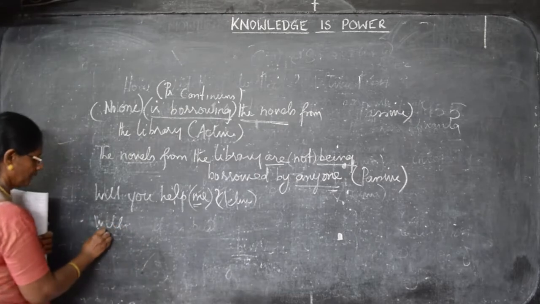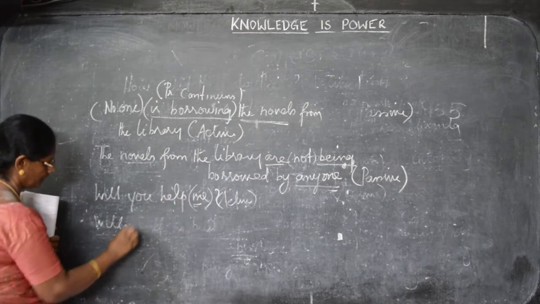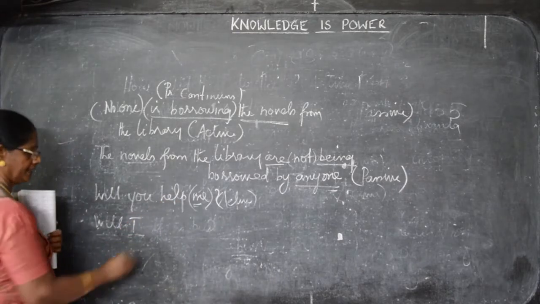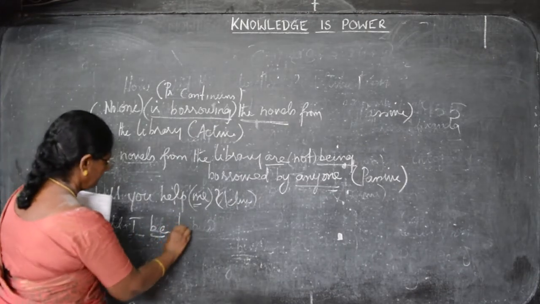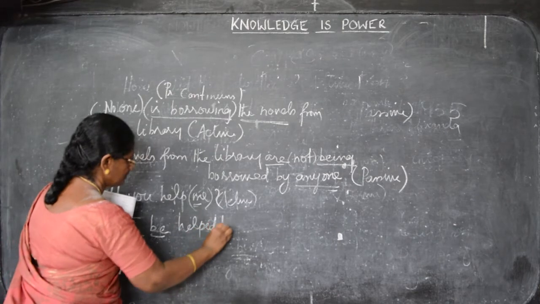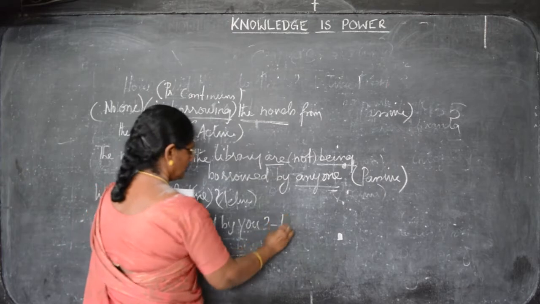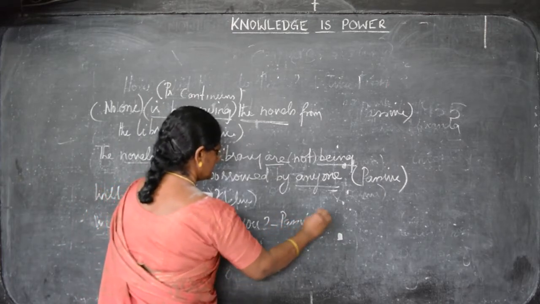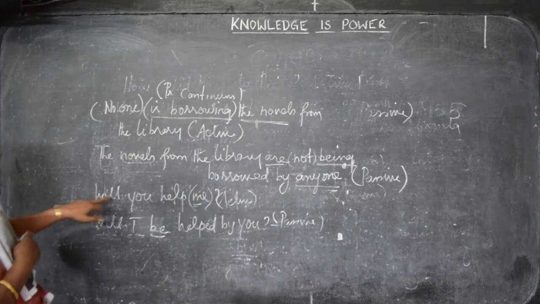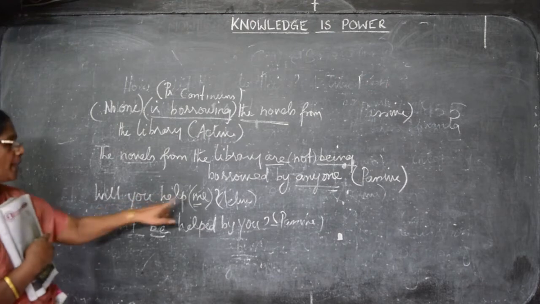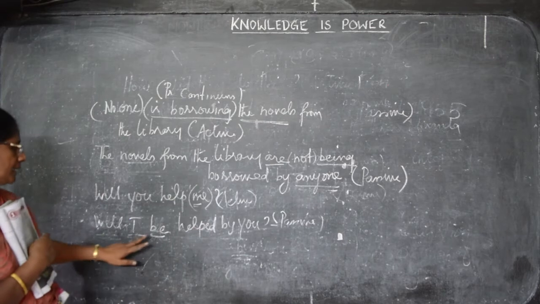Now we see here will. We have to introduce will as it is. The me will be converted into I. Introduce be, that is passive. Will I be helped by you? Now you read the sentences. You will be able to understand how easy it is to convert this. This is a modal auxiliary verb. Will you help me? I converted it into passive voice, retaining it as a question: will I be helped by you?